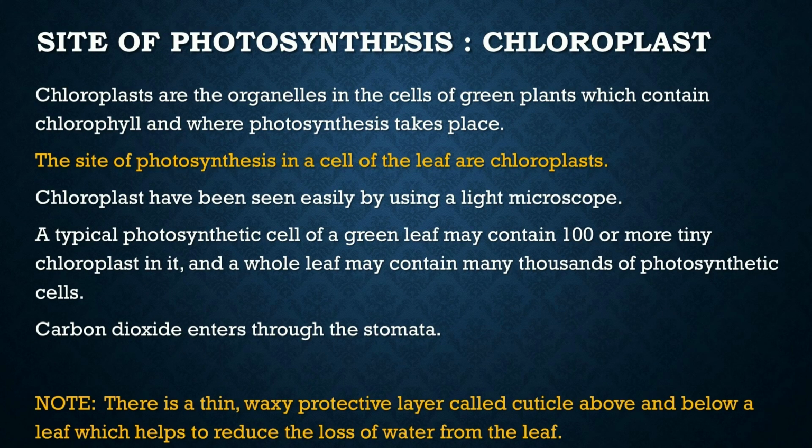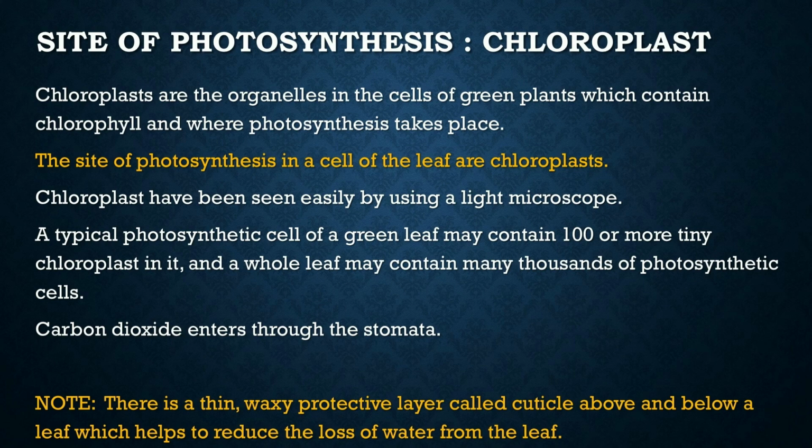As we have studied earlier, chloroplast is the site of photosynthesis because chloroplast contains chlorophyll and chlorophyll absorbs sunlight. Chloroplasts are the organelles in the cells of green plants which contain chlorophyll and where photosynthesis takes place.